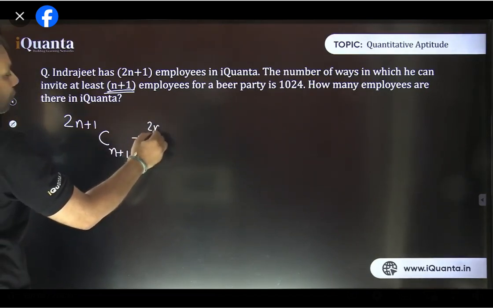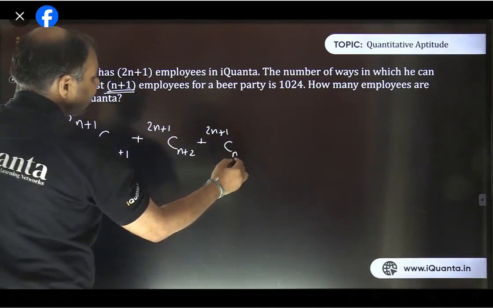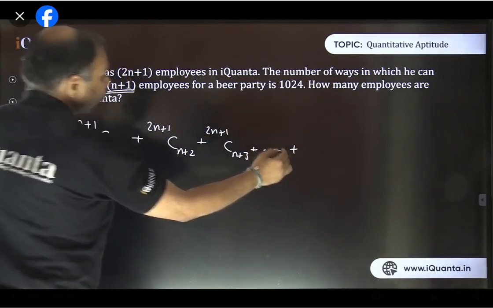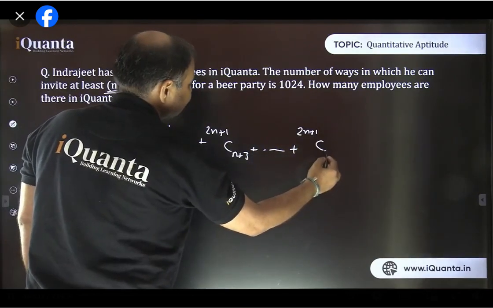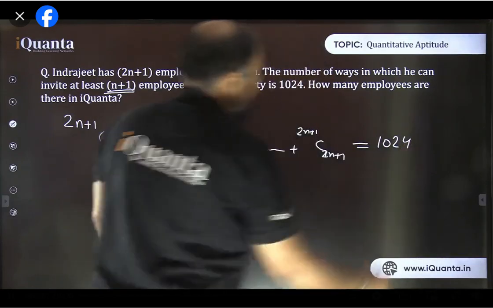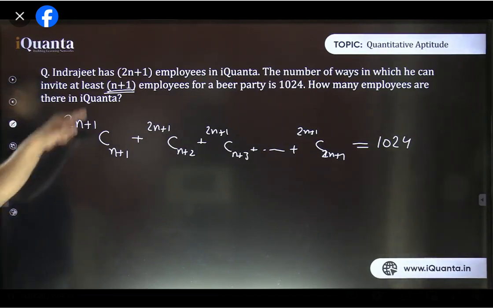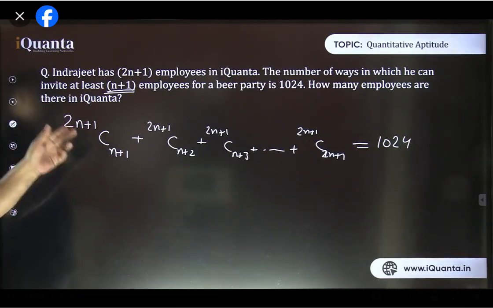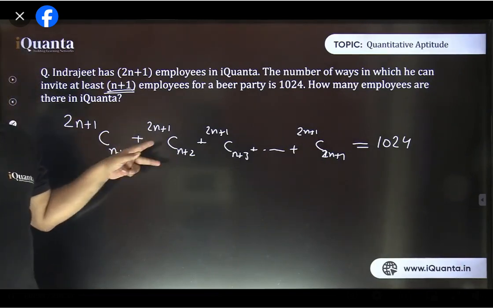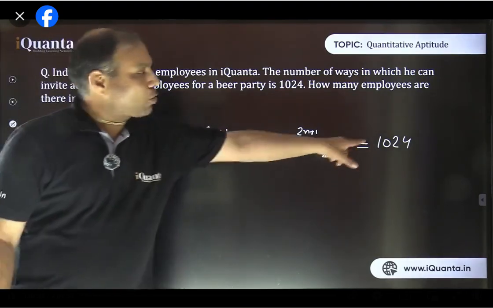Or 2n plus 1 C n plus 2, or 2n plus 1 C n plus 3, and so on up to 2n plus 1 C 2n plus 1. Isn't it? And that is given equal to 1024. If he's going to invite exactly n plus 1 employees, these are the number of ways, plus if he invites n plus 2 employees, then these are the number of ways, and so on up to he invites all the employees. So this is given equal to 1024.